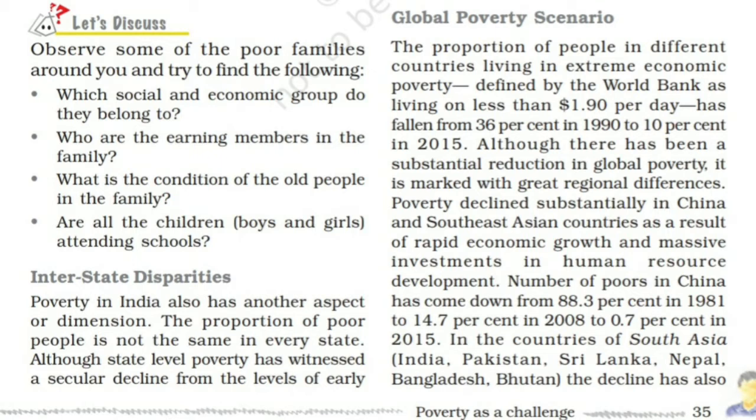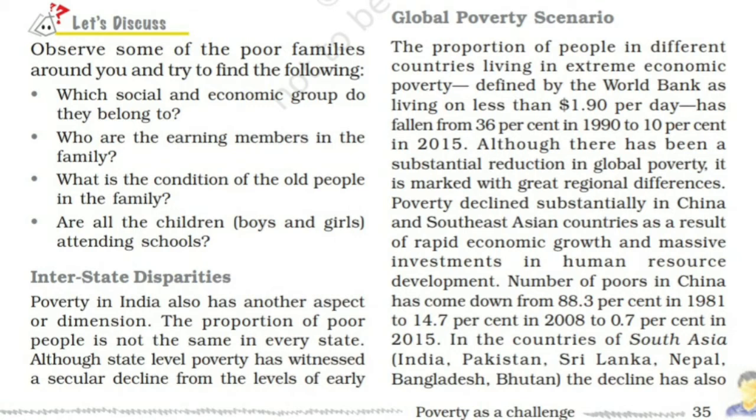It has also resurfaced in some of the former socialist countries like Russia, where officially it was non-existent earlier. In Latin America, the ratio of poverty has declined from 16% in 1990 to 5.4% in 2013.